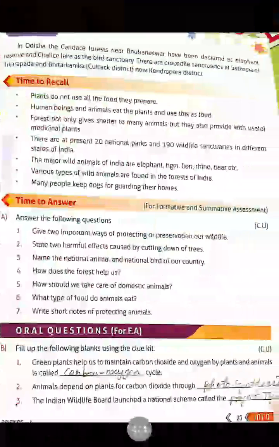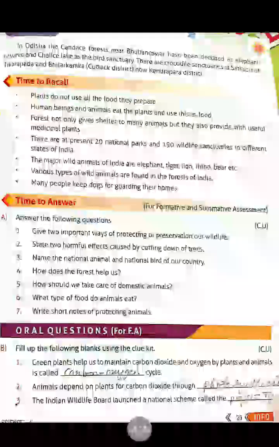Okay children? Plants do not use all the food they prepare. Human beings and animals eat the plants and use this as food. Forests not only give shelter to many animals, but they also provide useful medicinal plants. There are at present 20 national parks and 190 wildlife sanctuaries in different states of India. The major wild animals of India are elephant, tiger, lion, rhino, bear. Many people keep dogs for guarding their homes, and various types of wild animals are found in the forests of India. Children, any doubt children?